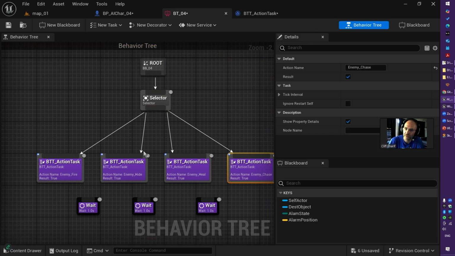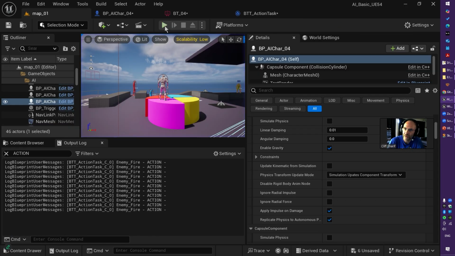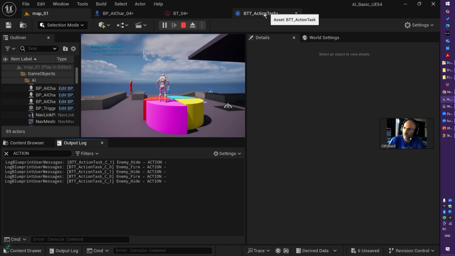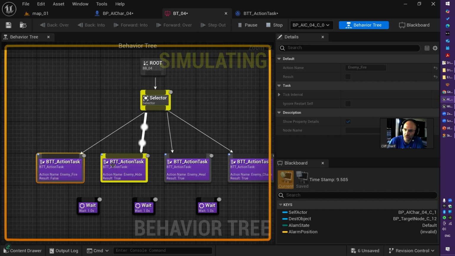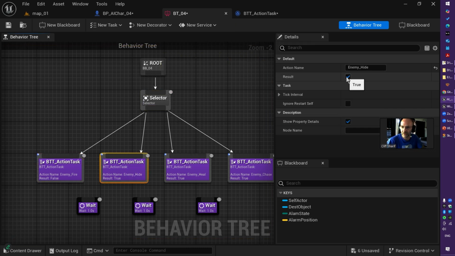All right, let's stop it, grab the second one, grab the first one, change the result to false, so I will send false instead of success here, and then run again. Clear log. It just says hide, fire, fire, hide, fire, hide, and it sounds like it just switches between these two. That's it. There's nothing else happening. It doesn't pass through to the next one. Even though I sent success here, it sounds like the selector doesn't like to move to the next one.